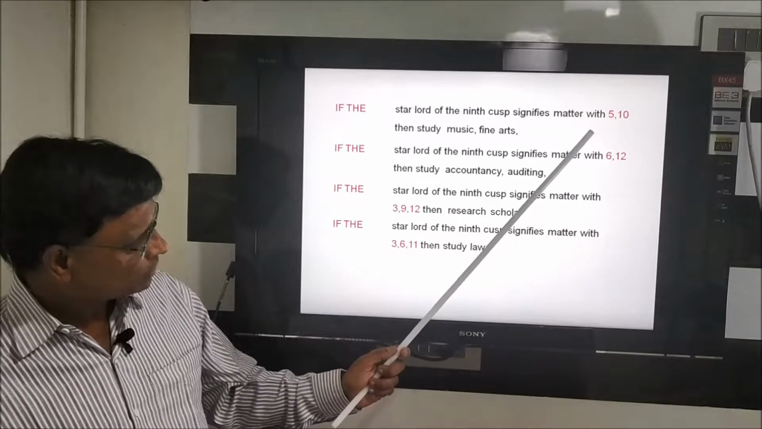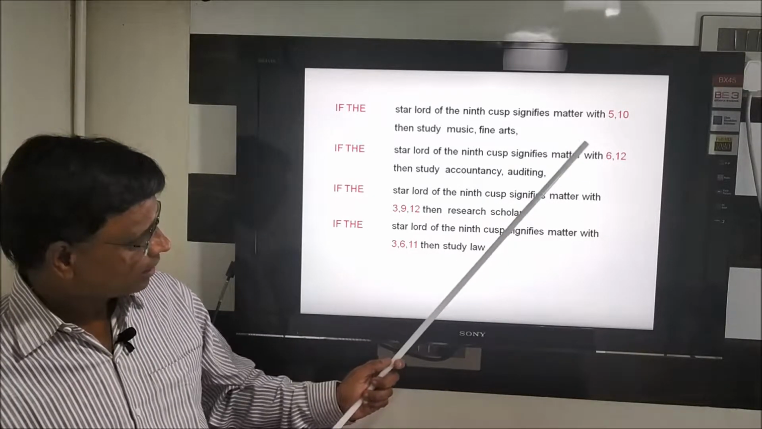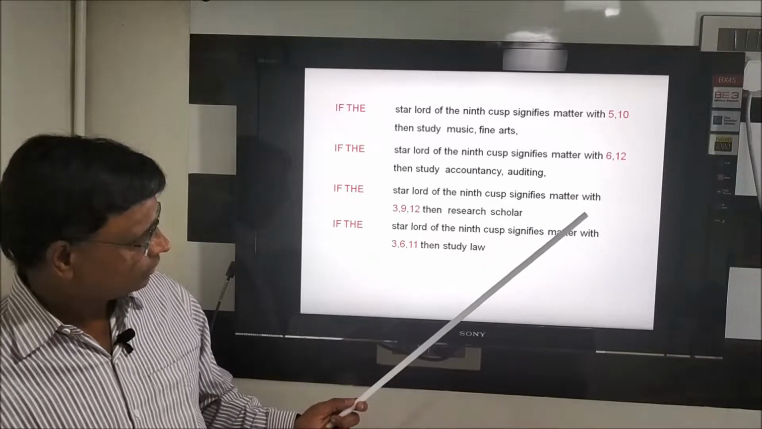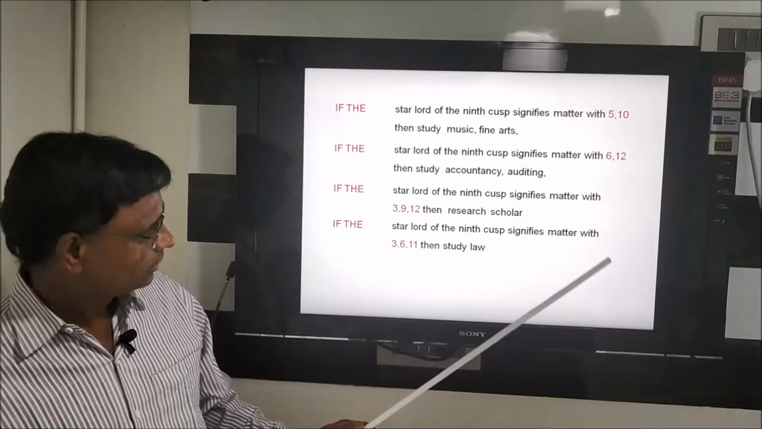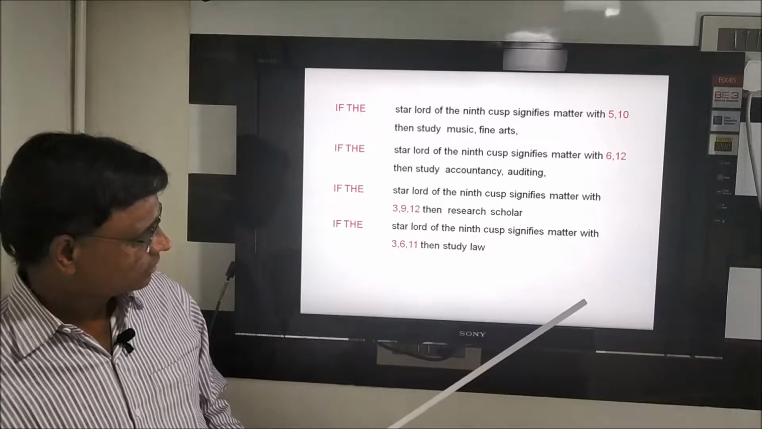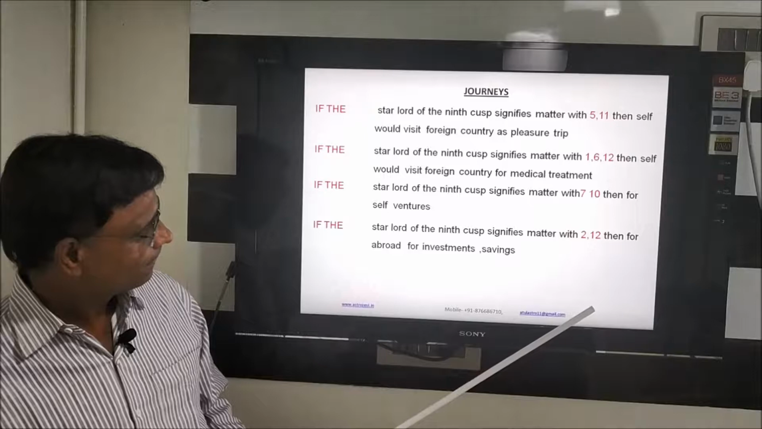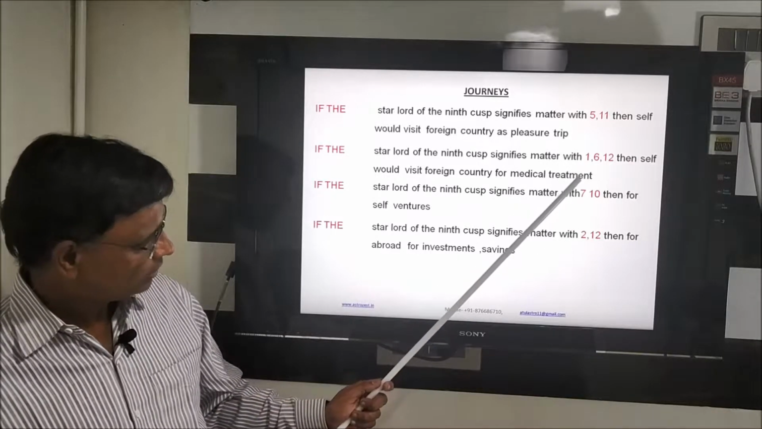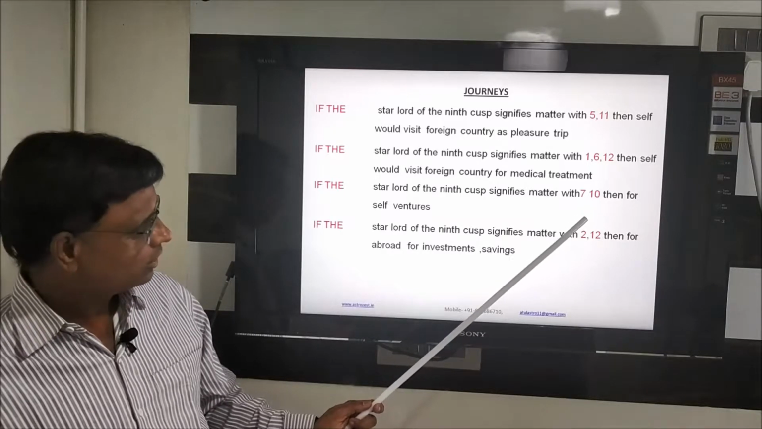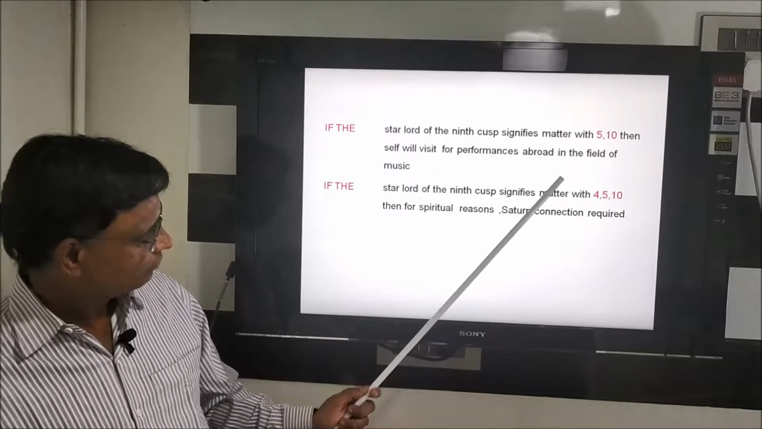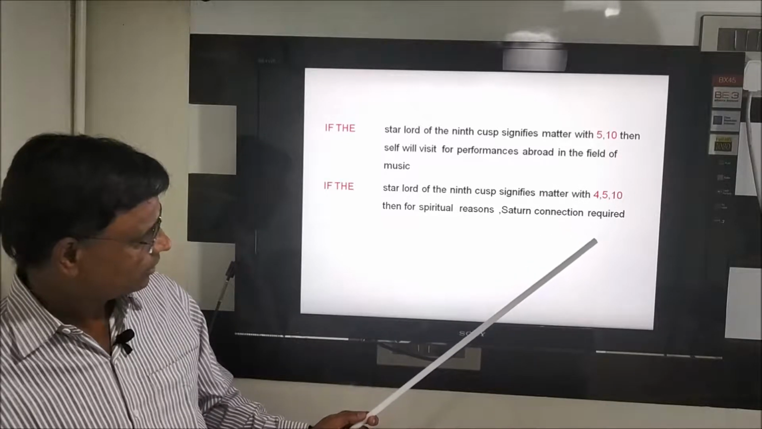So 5 is for music and entertainment, music and finance, 10th is for here. So 9th and 6th, you can see here, study accountancy, auditing, 6 being the house of accounts. Research scholar, so that is how the division of academics is related to these numbers. Now 9th also speaks about journeys, 5, 1, 6, 12, 7, 10, 12, 2, 12, in civics, 5, 10, Phil, 4, 5, 10, you can see here.